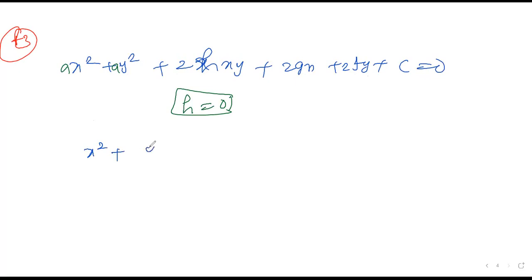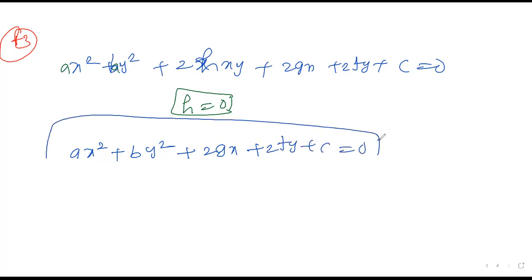I can write ax square plus by square. You can take it like this, and you can understand the concept. I try to say ax square plus by square plus 2gx plus 2fy plus c is equal to 0. This is the general format of an equation.